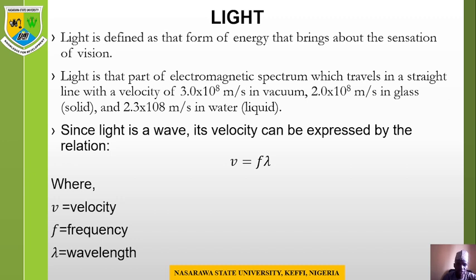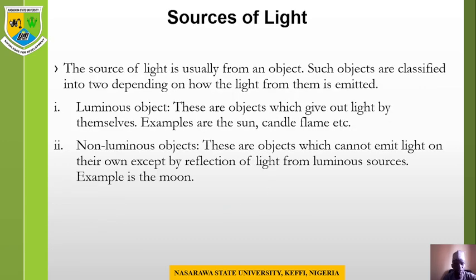That's velocity. So since light is a wave, its velocity can be expressed by the relation v equals f lambda, where v is the velocity of the wave, f is the frequency of the wave, and lambda is the wavelength of the light wave, of the electromagnetic wave.